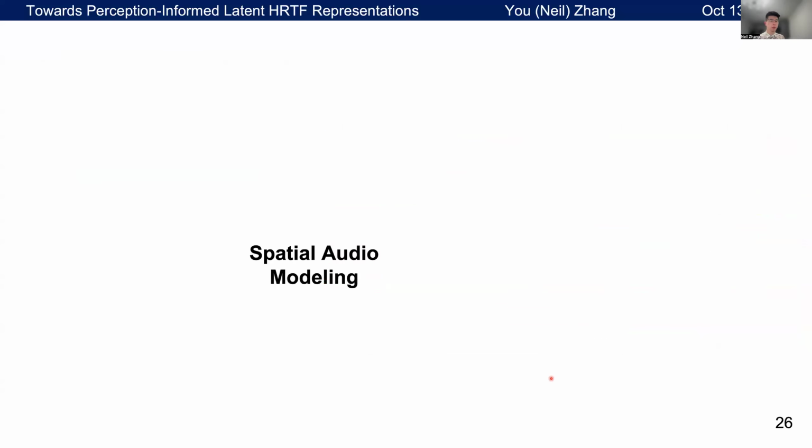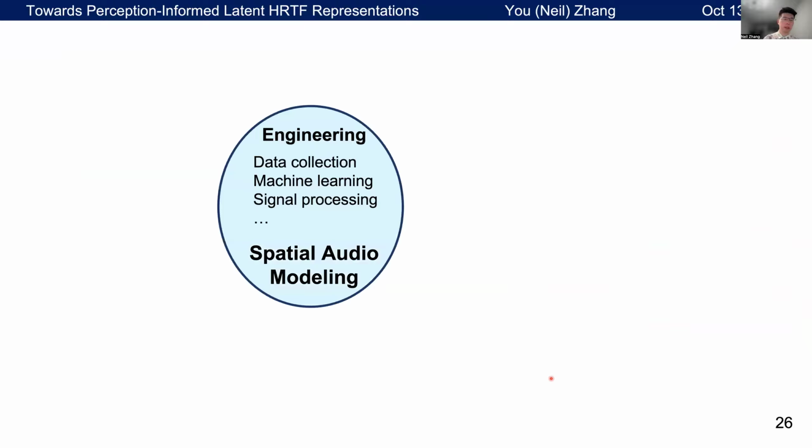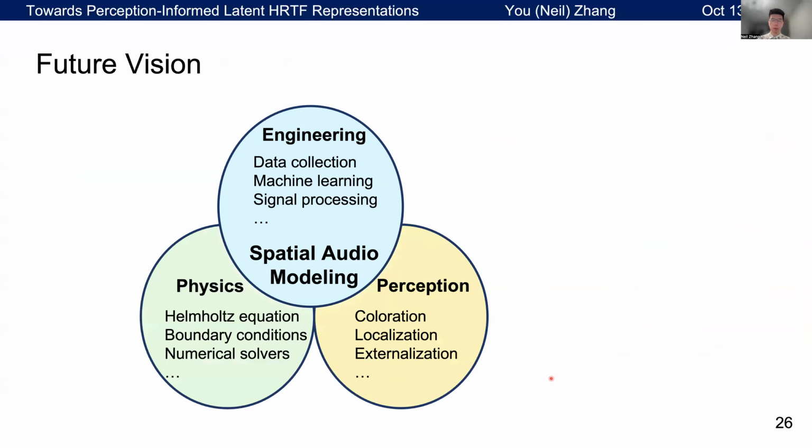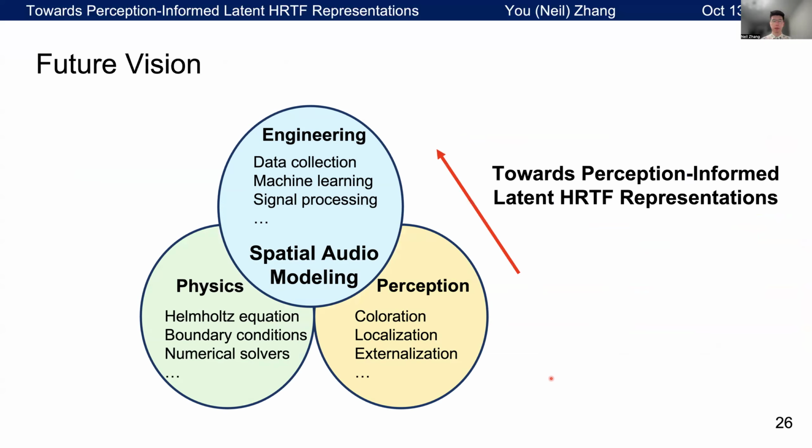For spatial audio modeling, most of the existing methods view this as an engineering problem. However, we envision that incorporating physics and perception is just as crucial for creating a more realistic spatial audio experience. We believe our work takes a step towards supporting this broad vision by integrating perceptual components into HRTF representation learning.